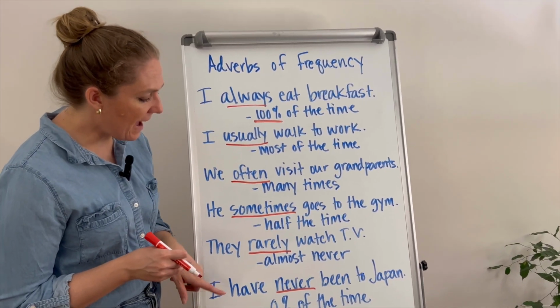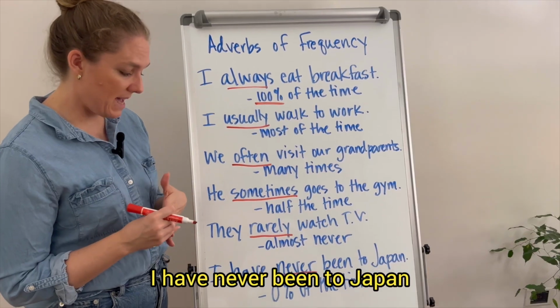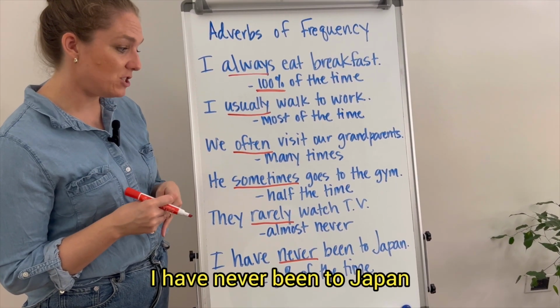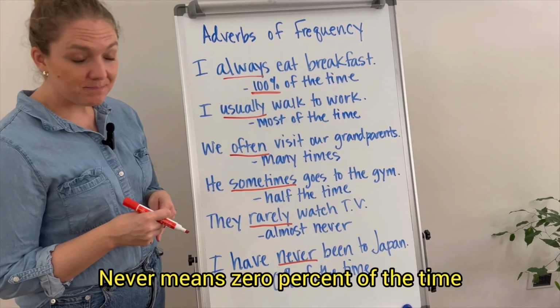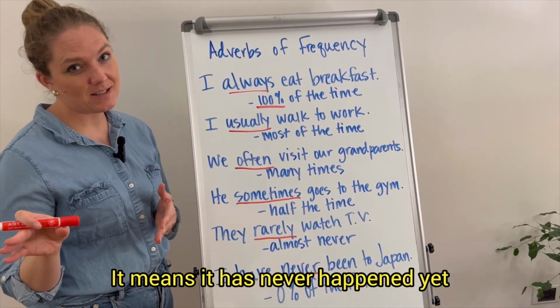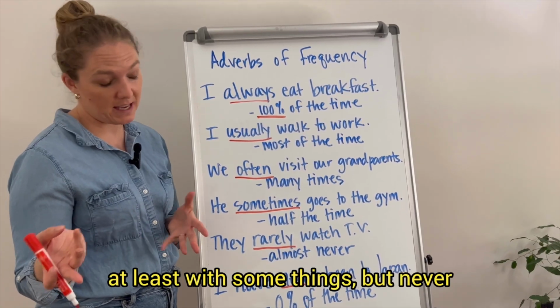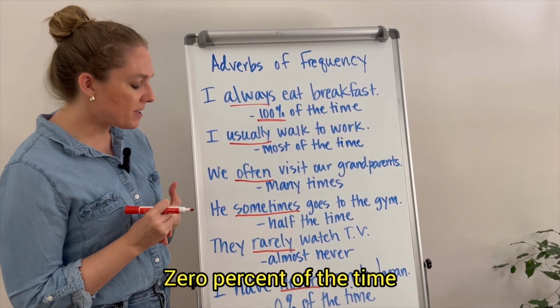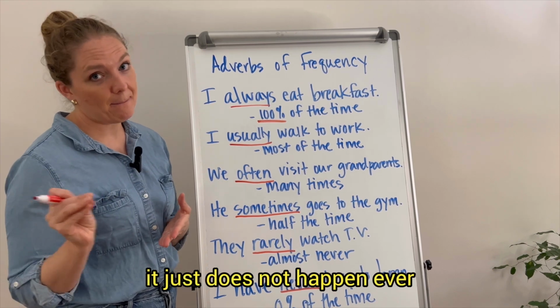And the last one, I have never been to Japan. Never means 0% of the time. It means it has never happened yet, at least with some things, but never, 0% of the time. It just does not happen ever.